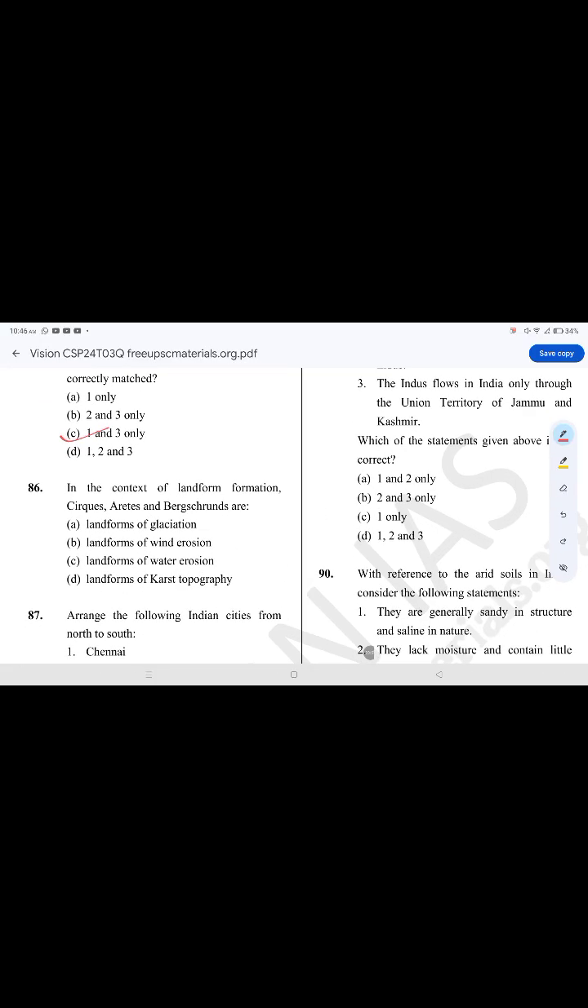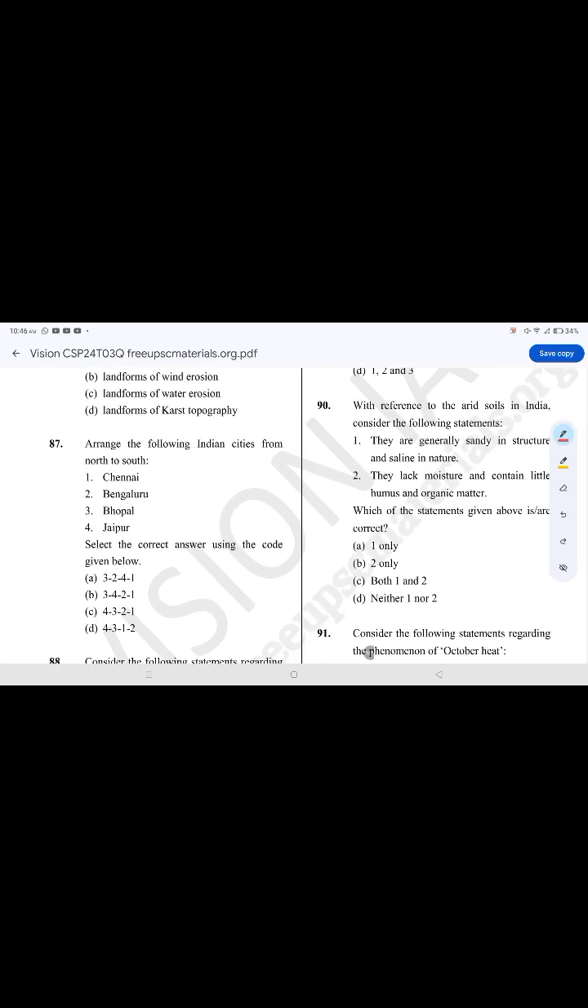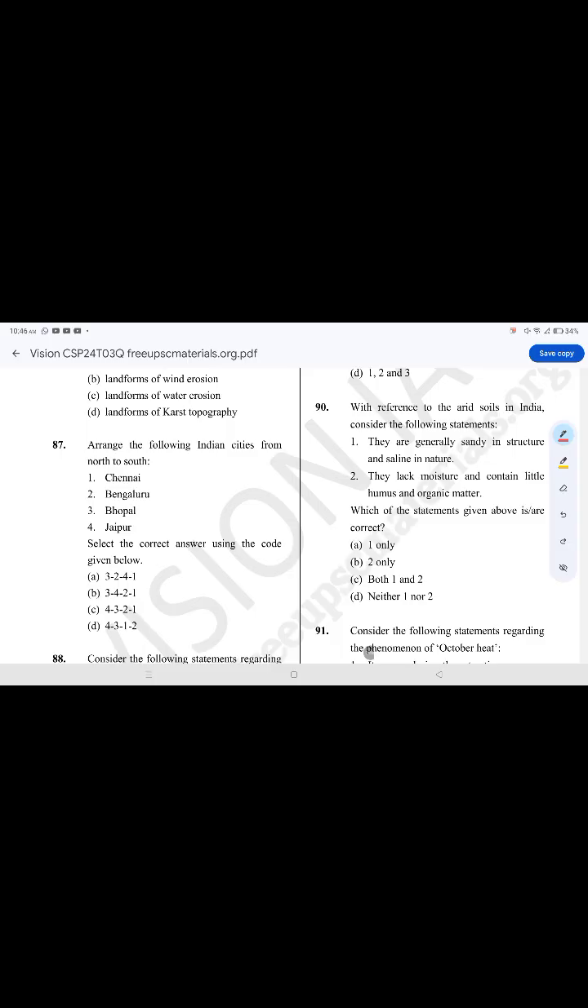In the context of landform formation, cirques, arêtes, and bergschrund are landforms of glaciation. 86A. Arrange the following cities from north to south. The correct option is option D, 4312: Jaipur, Bhopal, Chennai, Bangalore.